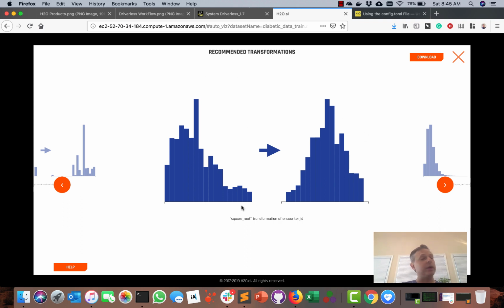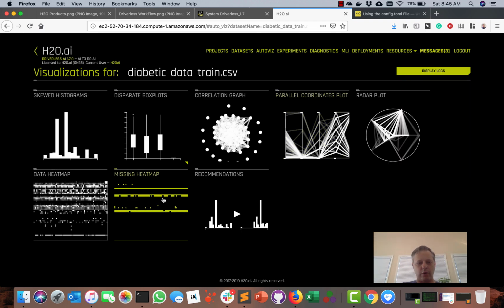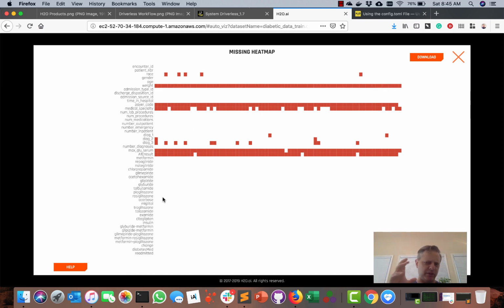Well, a couple of these things we're definitely going to reduce here. We're definitely going to drop them because some of them are actually ID forms, right? As well as maybe a square root transformation of number of medicines and so forth. So you can definitely scroll through all these visualizations and really say, hey, we don't have any weights in here for the people. Either we'll let Driverless drop that automatically, or we can drop that ourselves, right? Things like A1C result and so forth.